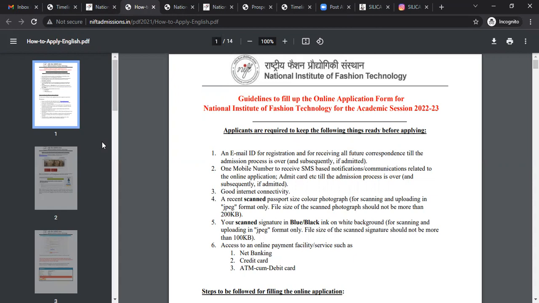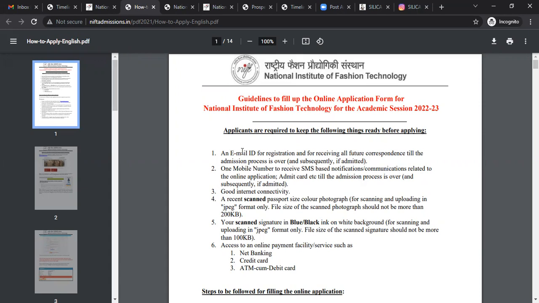So what are the guidelines? Applicants are required to keep the following things ready before applying. This is the most important thing: an email ID for registration and for receiving all future correspondence till the admission process is over. So whatever email ID you are choosing right now is the email ID where you get all the information, your admit card related information, any notification from NIFT, and if any errors are there in the application, everything will be notified on that email ID.